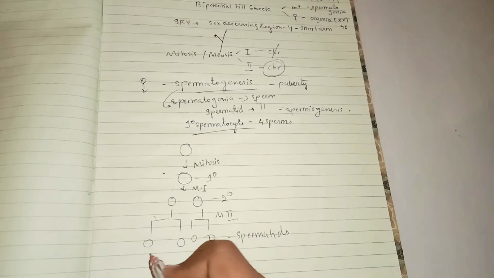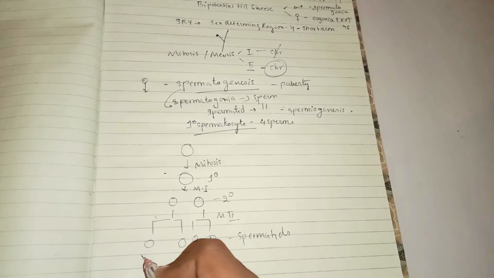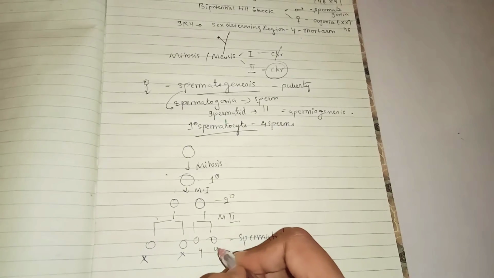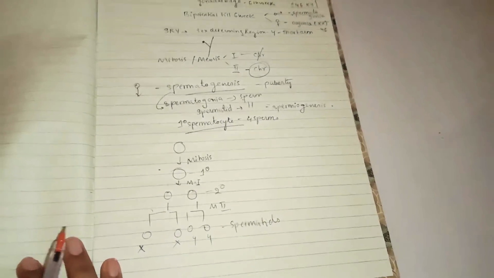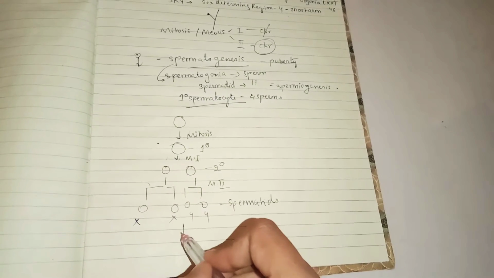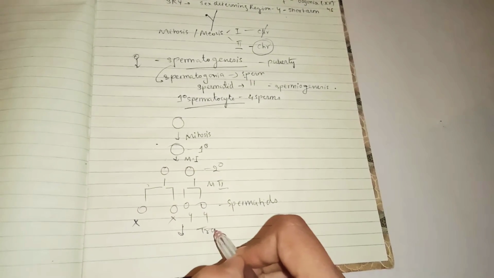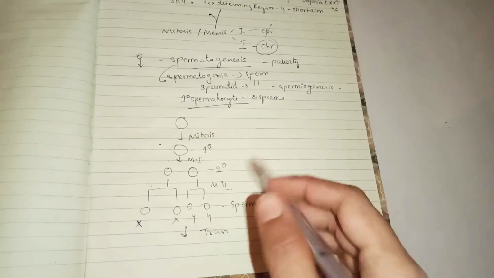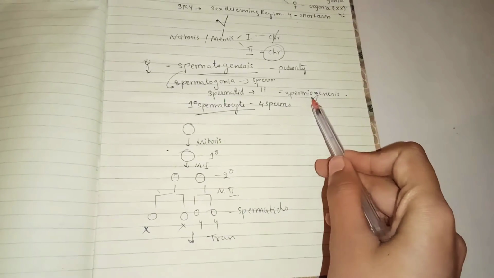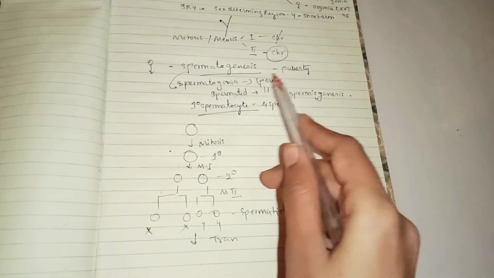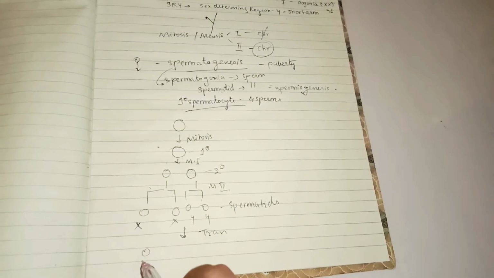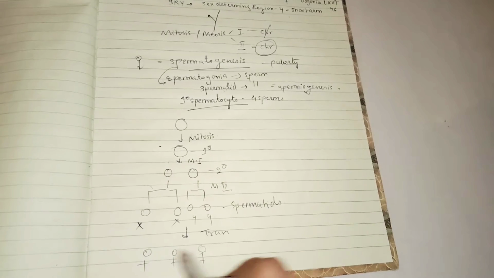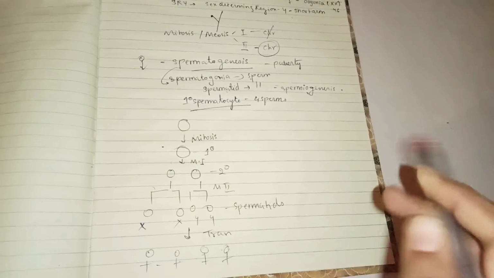So this spermatid will be having the chromosome as X. They'll be having Y. Okay, so now the spermatids will undergo a transformation process, and there is no meiosis or mitosis in this process. As I already said, this is called spermiogenesis. That is, a spermatid is now converting into sperms like this. Okay, 1 2 3 4 sperms.